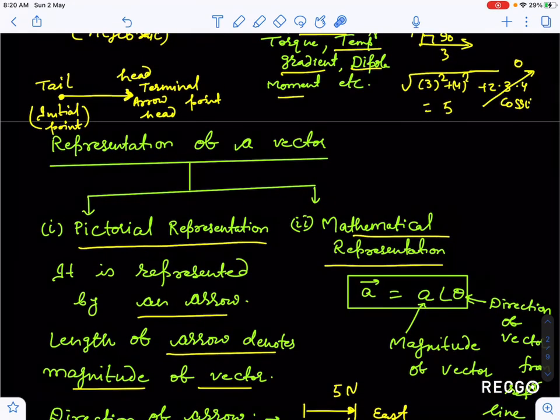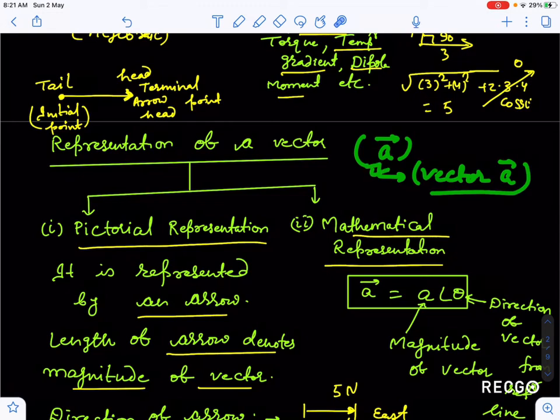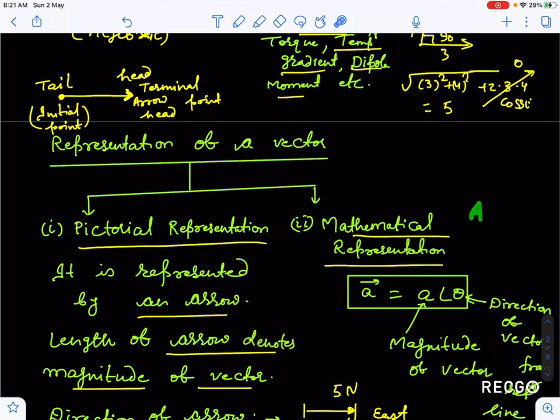A vector can be represented by A, and over that A I will put an arrow. This is vector A. This is the representation of vector A. Or in some books, like Irodov, you will see that they have not given an arrow, they have given bold letters to represent the vector.